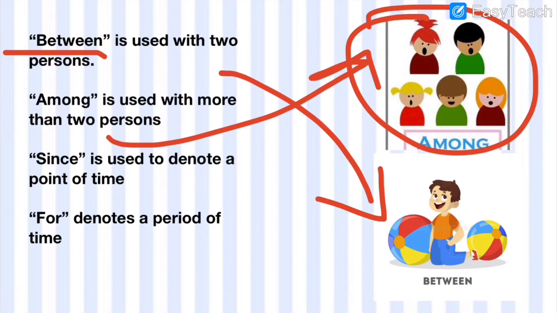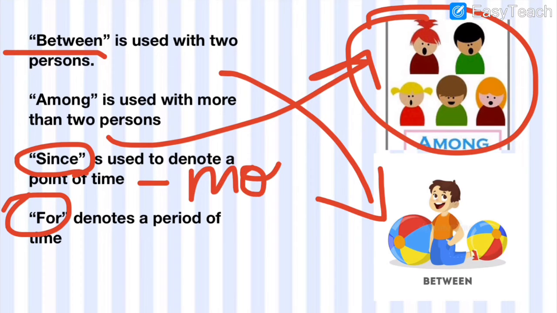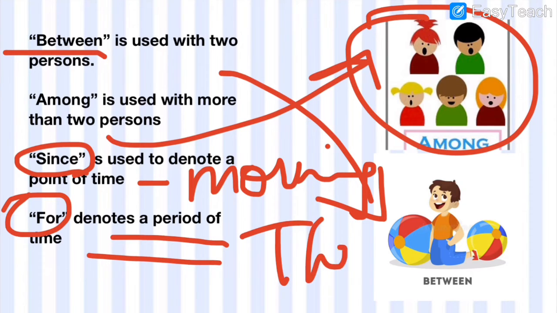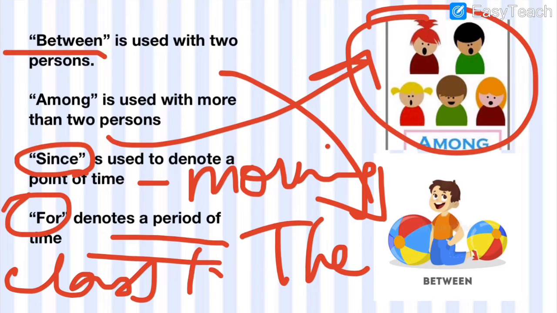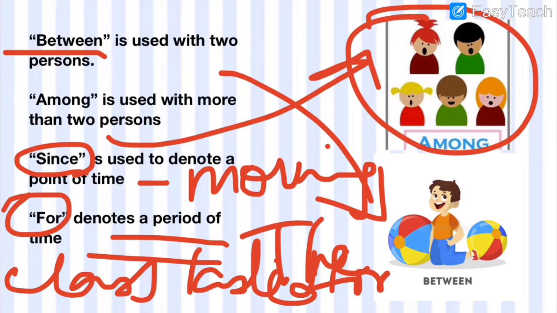Since is used to denote a point of time and for is used to denote a period of time. Point of time, for example morning: it has been raining since morning. To denote a period of time: the class lasted for 10 minutes. When the time is shown in numbers, you will use for: I have been waiting for you for the past 5 hours. But it has been raining since morning, it is a point of time.